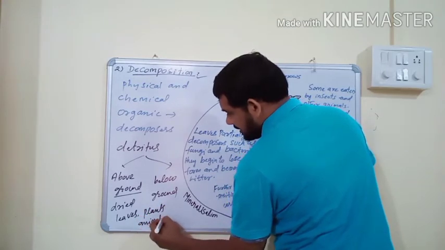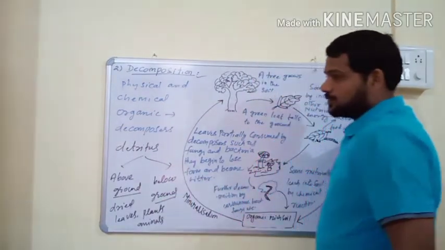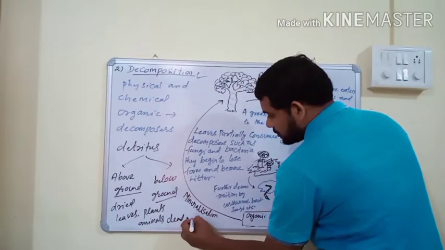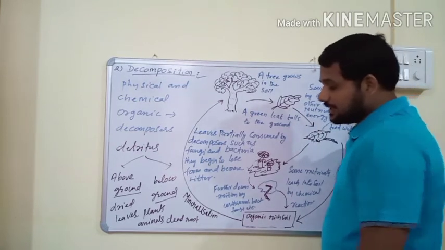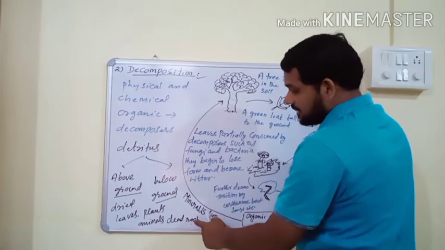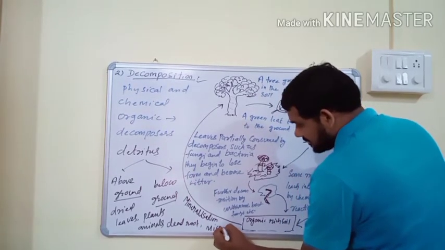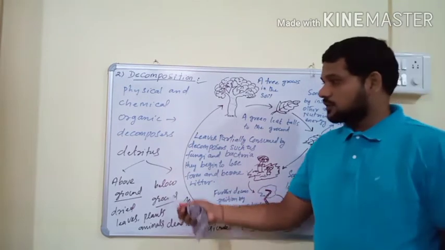Below ground detritus is dead roots. Roots usually grow below the soil, and when a root dies it becomes dead organic matter. Dead roots and dead parts of some microorganisms are also below ground detritus.